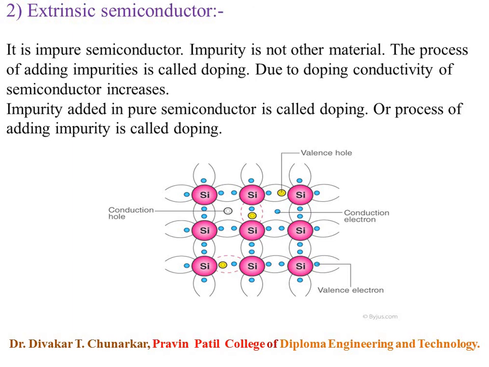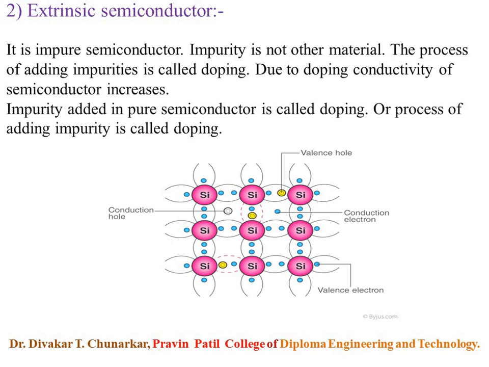This extrinsic semiconductor is of two types: N-type semiconductor and P-type semiconductor. This is the simple example of extrinsic semiconductor.